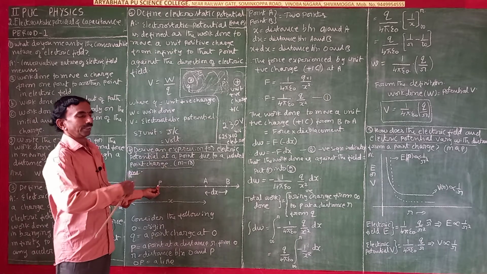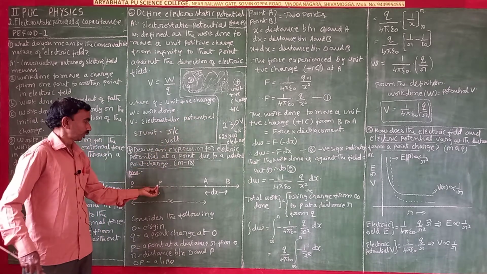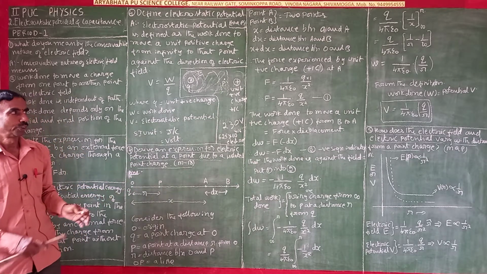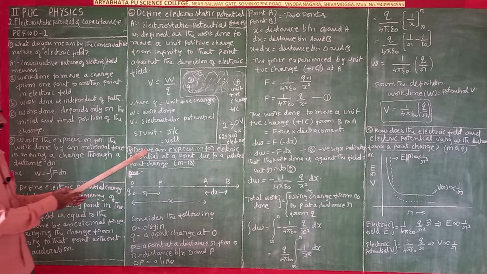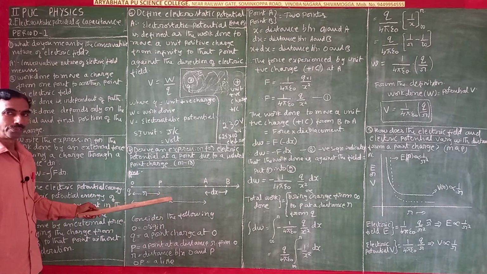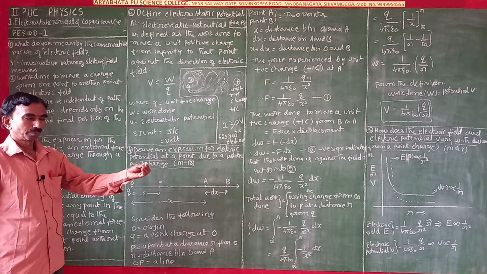How much energy is required to bring a unit positive charge from infinity to this point, that we have to calculate. That is the derivation, a very very important derivation. Are you following? Once again, this is a unit positive charge.